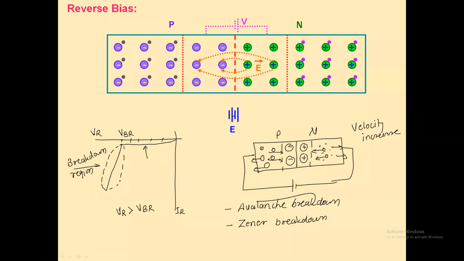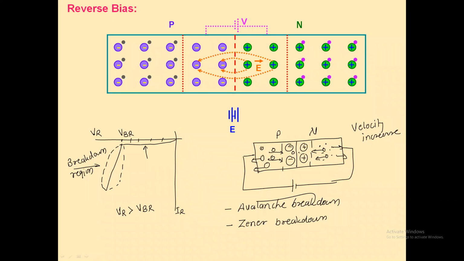Due to this high velocity, when they penetrate into the depletion region, they bombard and collide with the covalent bonds, so that the covalent bonds in the depletion region break down. When the covalent bonds break, one hole and one electron are generated. So when many covalent bonds break, many free electrons and holes are generated.